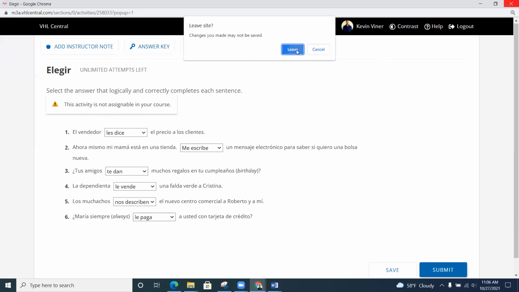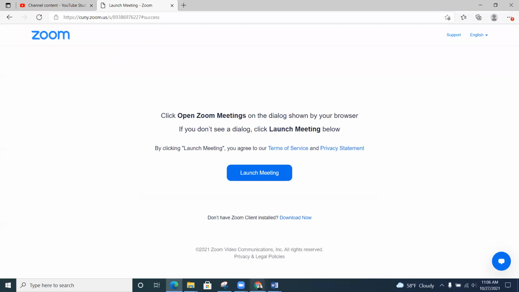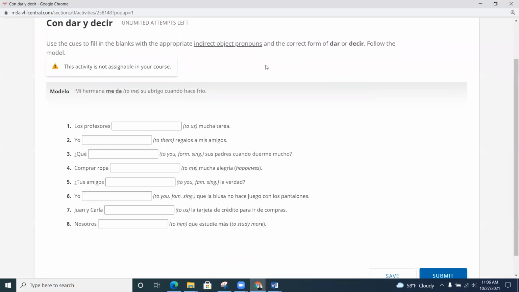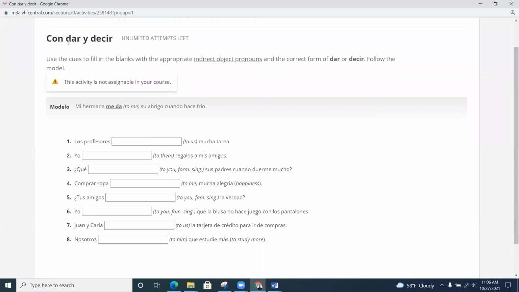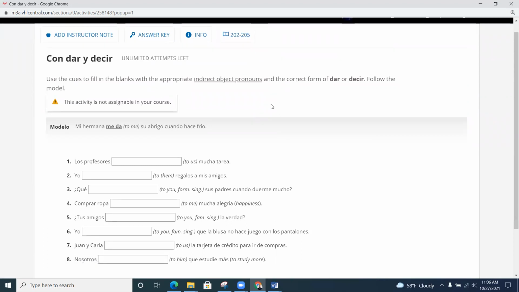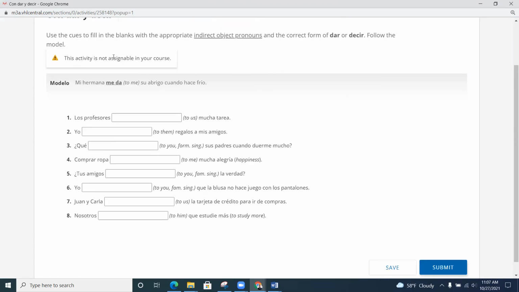Vamos a cerrar ella y hacer una actividad más. Y esta actividad tiene que ver con dar y decir, ¿no? So again, you can go back to your textbook, pages 202 to 205 if you need some help. And the instructions tell us to use the cues to fill in the breaks with the appropriate indirect object pronoun and the correct form of dar and decir.